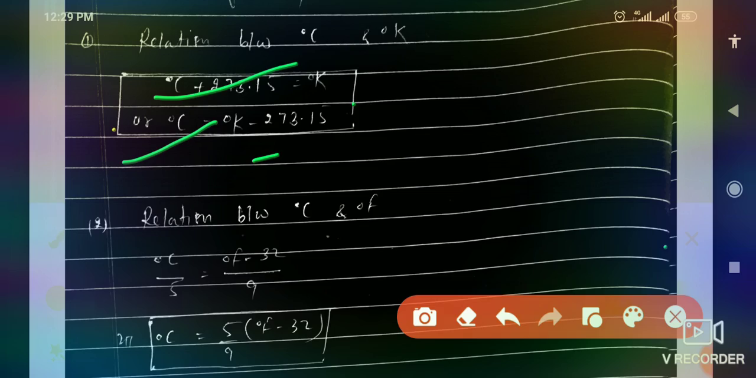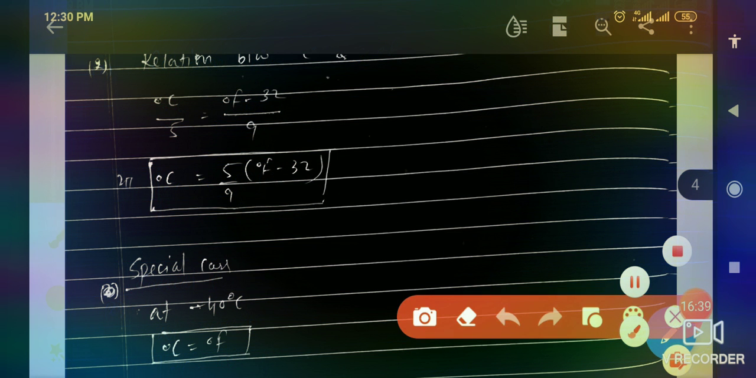Now if we ask you the relation between degree Celsius and degree Fahrenheit, you have to remember that degree Celsius over 5 equals degree Fahrenheit minus 32, whole divided by 9. This is the exact relationship between degree Celsius and degree Fahrenheit.